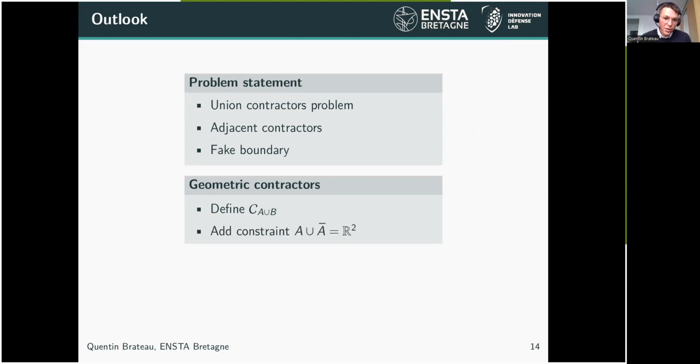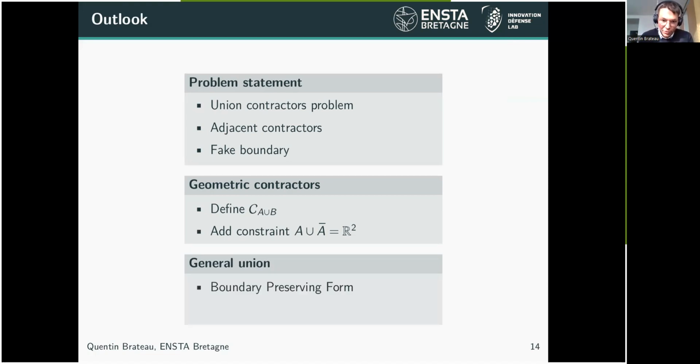Or we also need to find a way to add the constraint that when you have a set A and we have the union with not A, the resulting set is the whole R2, for instance, on these examples.